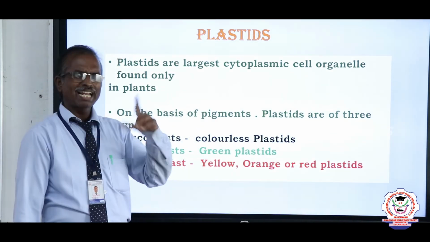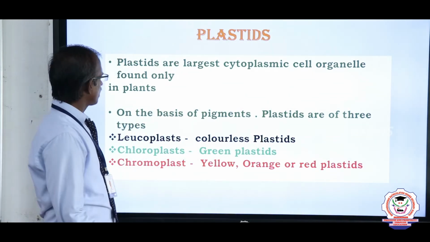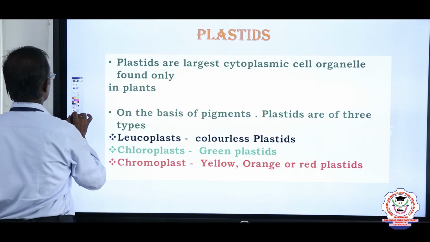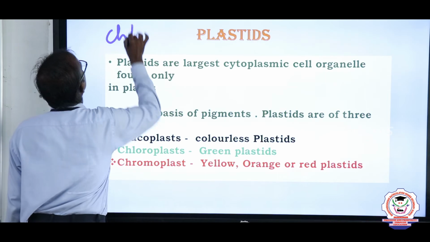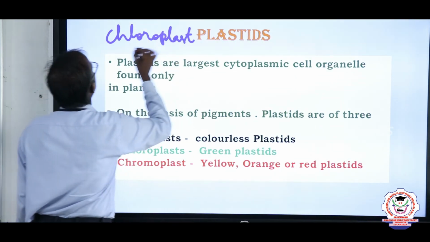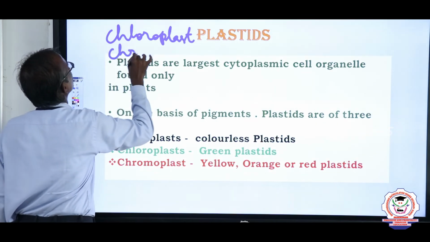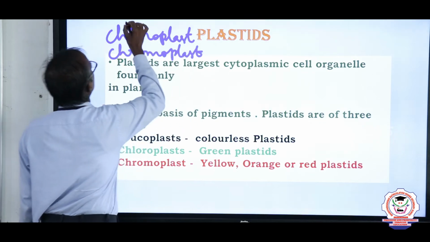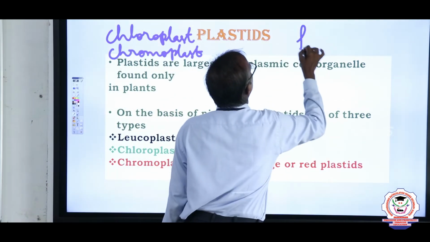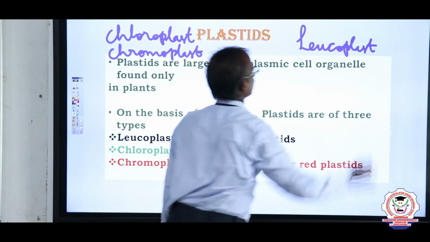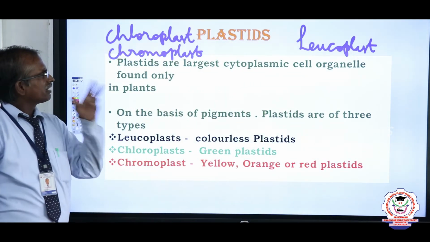The plastids are categorized into 3 types: chloroplast, chromoplast and leucoplast. These are 3 important plastids in plant cells.